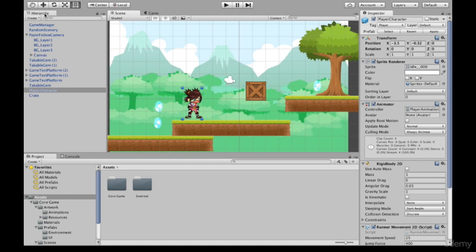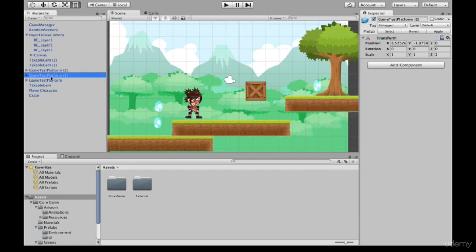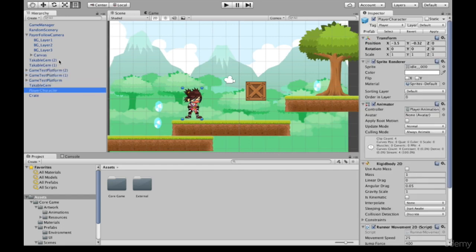Well, the hierarchy is a list of all the objects that are within this scene. So if I was to select something else on here, you can see that it comes up as selected within the scene. The hierarchy can have parent objects that will show with a triangle next to them to show that they have child objects underneath them.